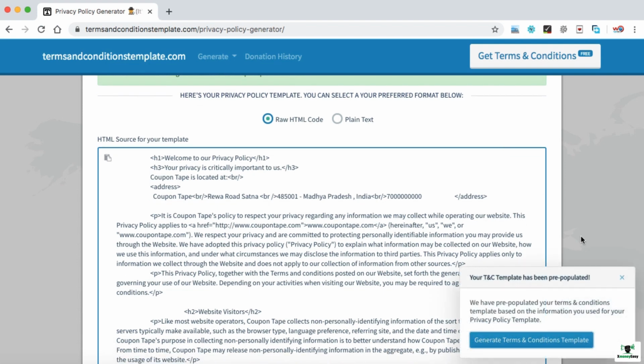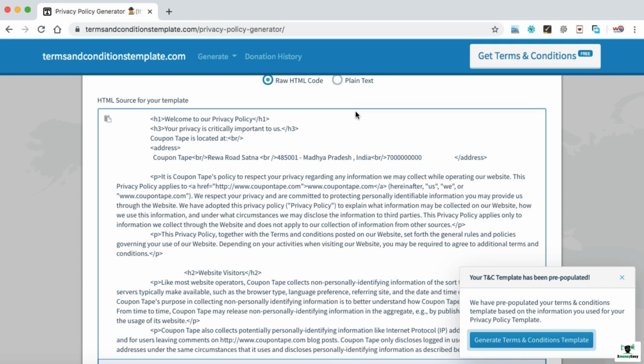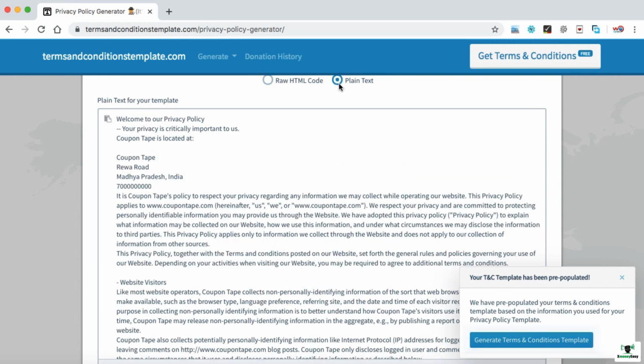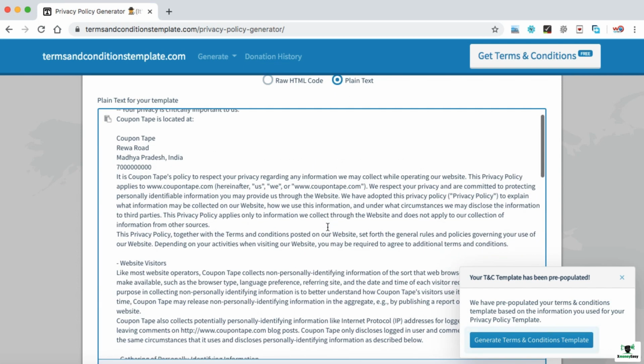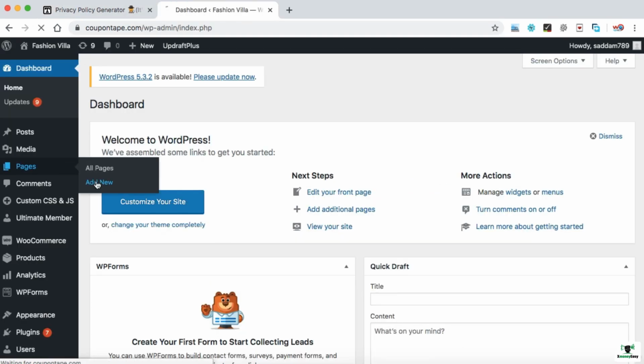Here we have two types of content, raw HTML and plain text. You can select the plain text radio button from the top and then copy this entire text content from here. Just click on it. We have copied the privacy policy content.